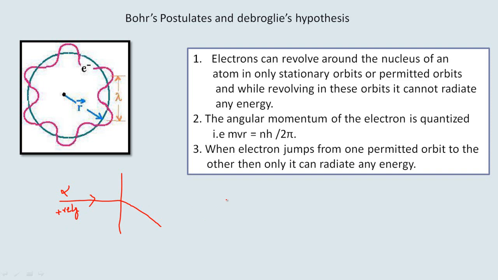So he assumed that the atom should consist of a central charge which is positive, and he named that center as the nucleus. So according to him, this nucleus should possess a positive charge, and the positively charged particle inside this nucleus is the proton, which is responsible for the positive charge, and that is why the alpha particle, while passing through the thin foil of gold, gets deflected due to the presence of this positive charge on the nucleus.